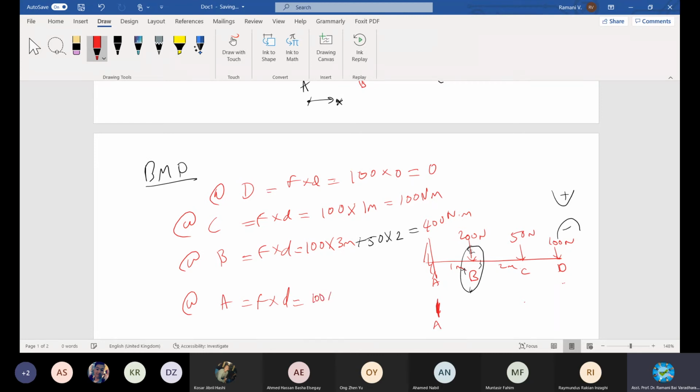100 times? 4. Good. Then positive or negative? Negative. Why negative? Because it needs to withstand the load.